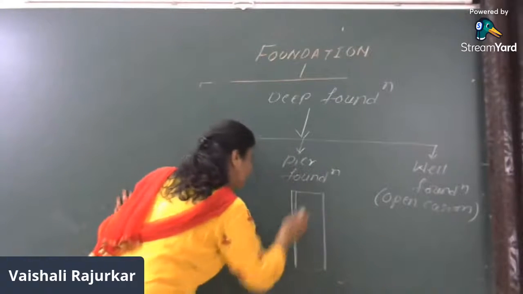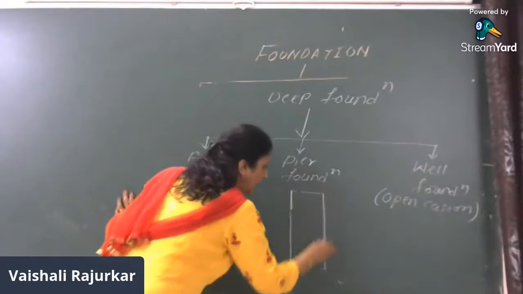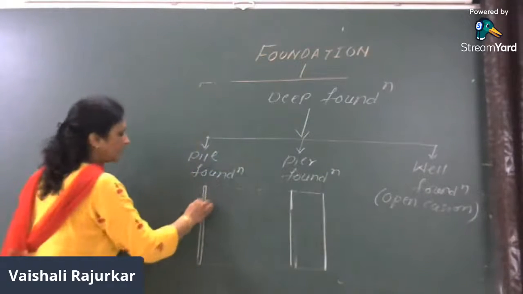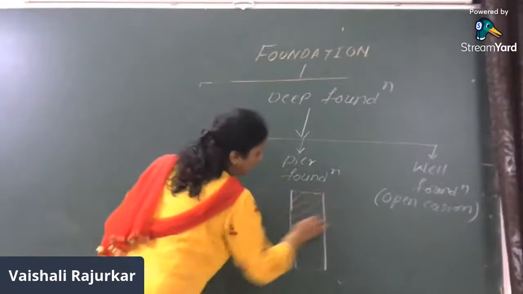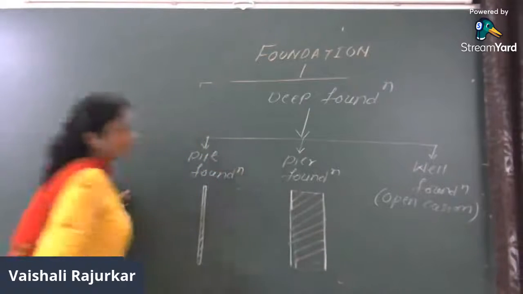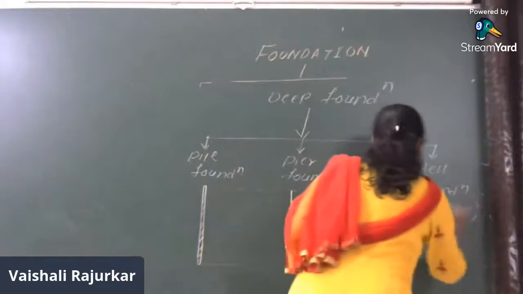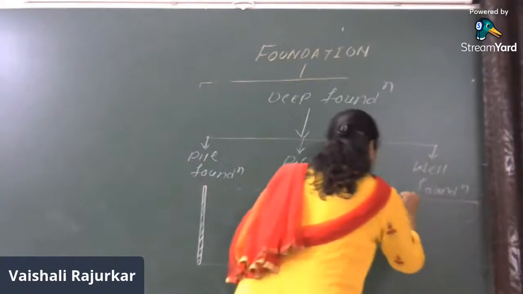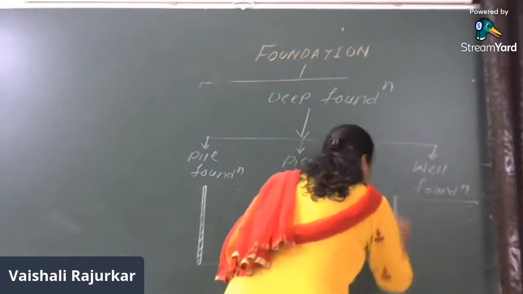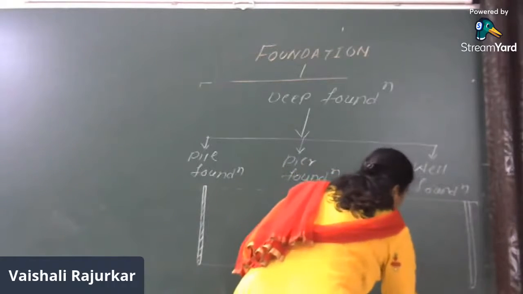A pier has a larger cross-sectional area as compared to a pile, and the length is more. And the third one is the well foundation, which is commonly known as an open caisson.